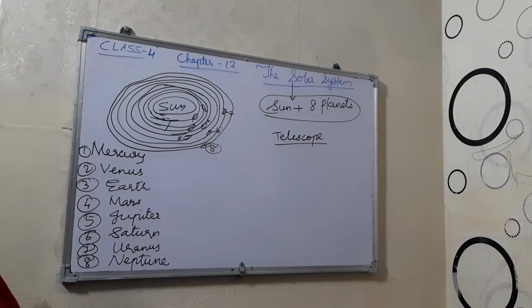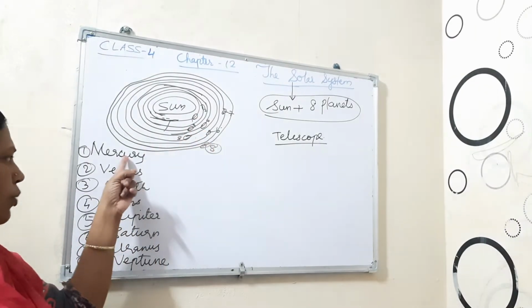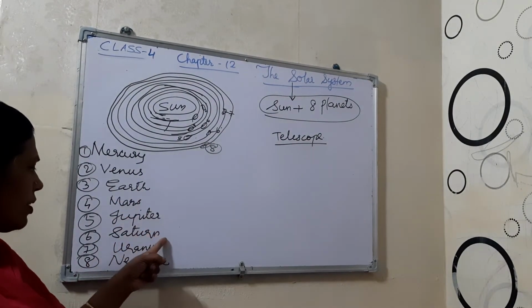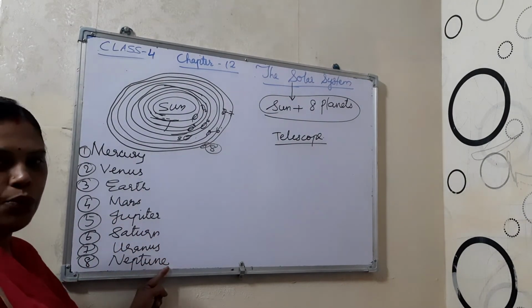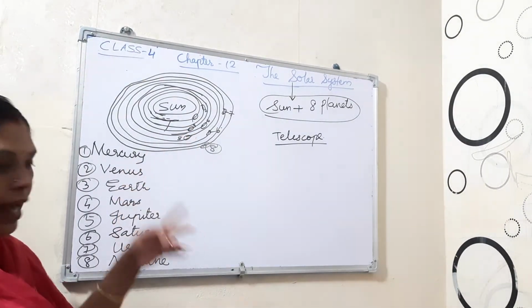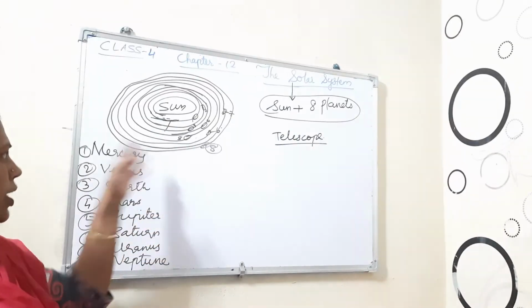So this is understood. These are the planets in increasing order of distance: Mercury, then Venus, then Earth, then Mars, then Jupiter, then Saturn, then Uranus and Neptune. Which one is closer to the Sun? Mercury. And which one is farthest from the Sun? Neptune.